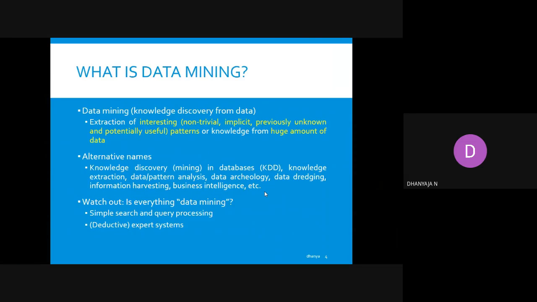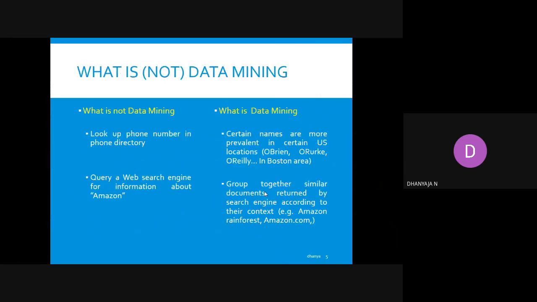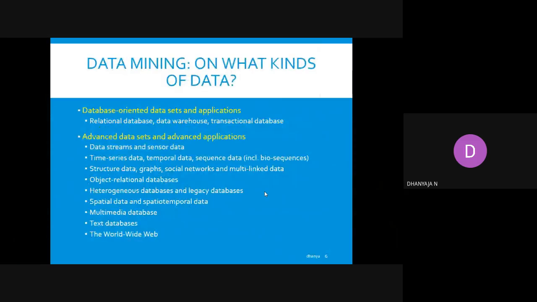Now, next is about what is data mining. In that we discussed what is meant by knowledge discovery from data, like how we can extract something from data. That means how we can extract something useful from existing data that we discussed in our previous class. Next, we discussed what are the different kinds: database-oriented datasets, advanced datasets,